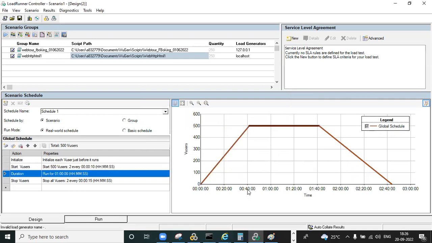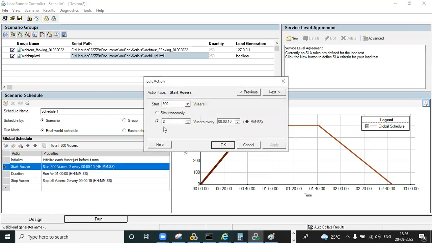arrive. How much time is it taking? 40 minutes. You can observe here, 40 minutes is happening for the 500 users to come in after ramp up. So that will be more time. All users should come in within 2 minutes only.